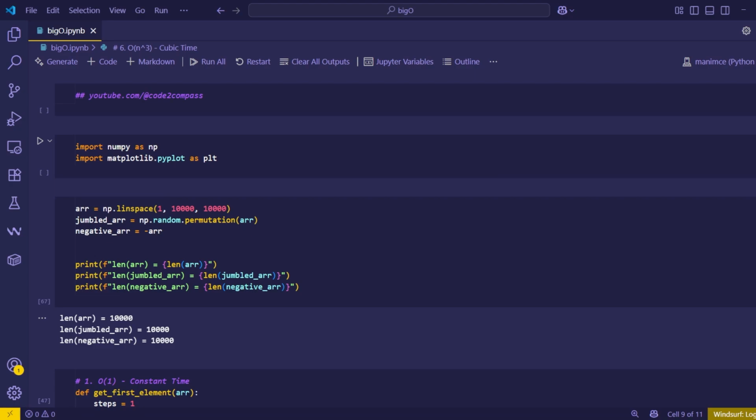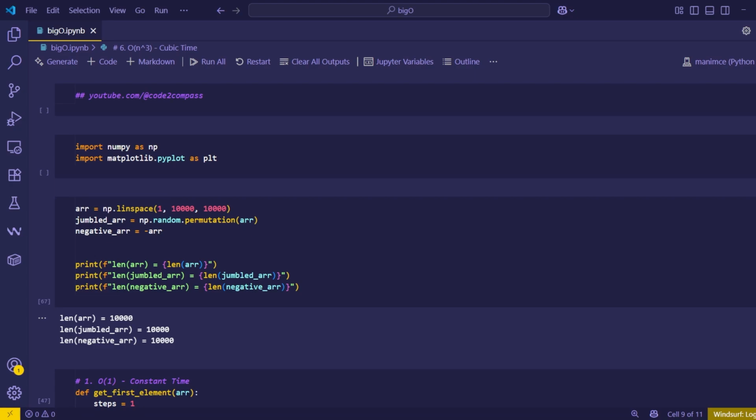When measuring the time complexity of an algorithm, we tend to ignore any smaller numbers and only worry about the worst case scenarios. For example, big O of n plus 1 will always be treated as big O of n because anything added to the n will eventually become n.